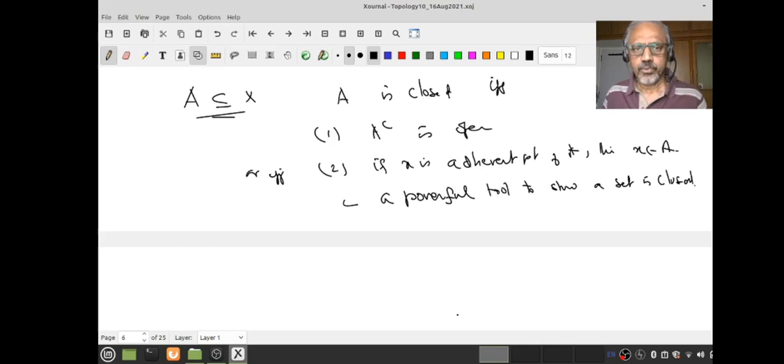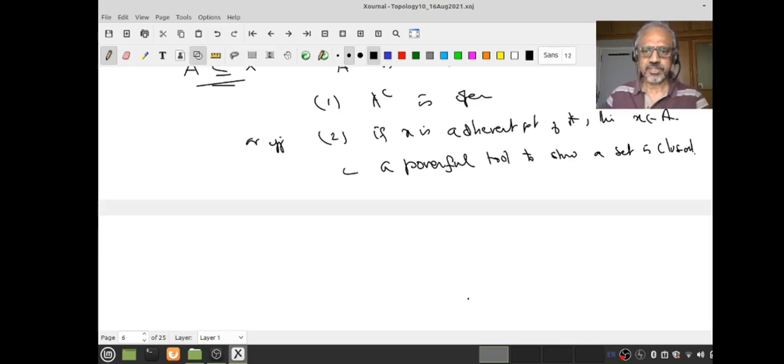Many of you would have learned the word limit point, which I would call a cluster point or accumulation point. Do not confuse that with this. Adherent point is a weaker notion than the so-called cluster point. I will come to that later, please do not worry about it. Many textbooks will show that A is closed if and only if every limit point, that is, a cluster point, belongs to A. But this is much easier, you will see.